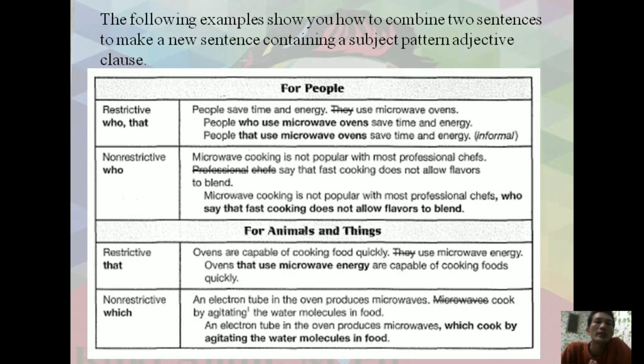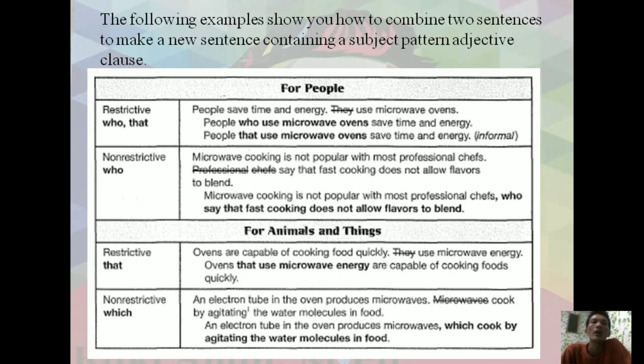When you want to give specific information about people, you are able to use the relative pronouns who and that. Look at here. People who use microwave ovens save time and energy.